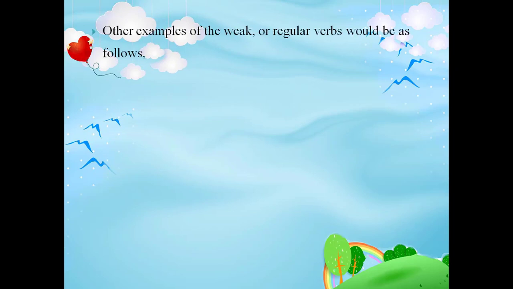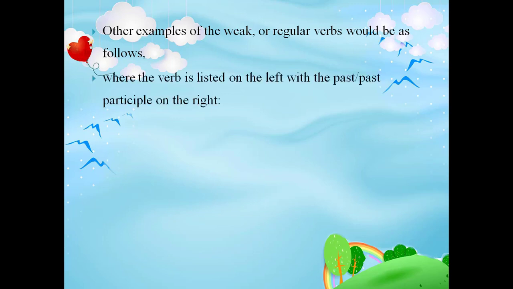Some more examples of weak verbs or regular verbs for your better perception, where the verb is listed on the left with the past participle on the right. Add, by adding ed, it becomes added.